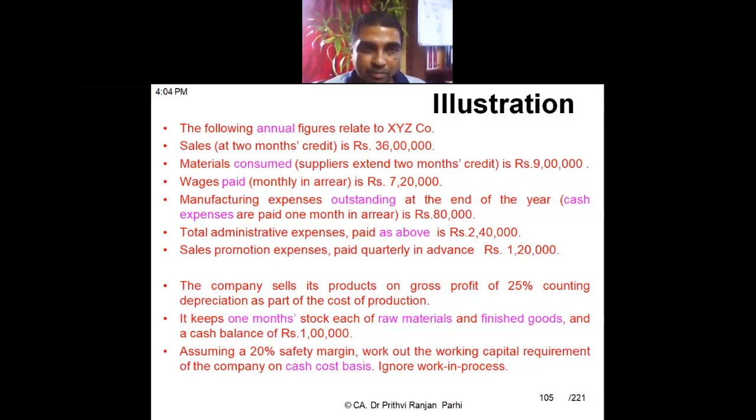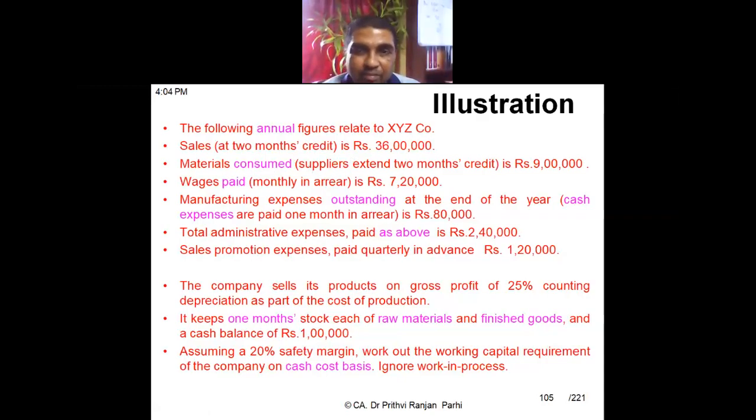The following annual figures relate to XYZ company. Sales at 2 months credit is rupees 36 lakh. Materials consumed 9 lakh. Here suppliers give 2 months credit. Sales on 2 months credit means debtors holding period is 2 months, right? Material consumed, suppliers also give us 2 months credit.